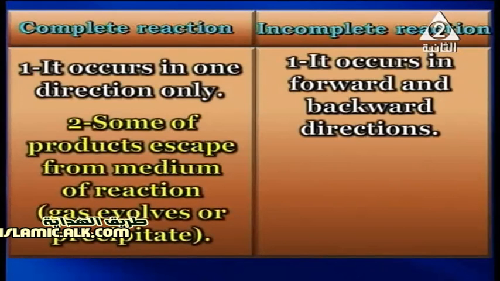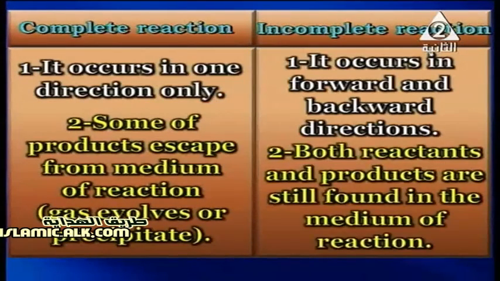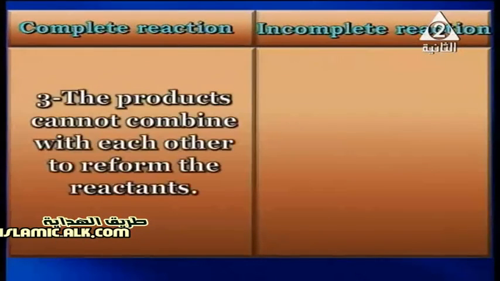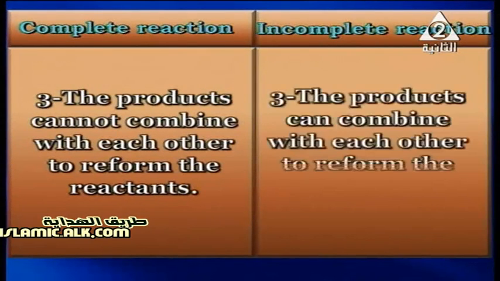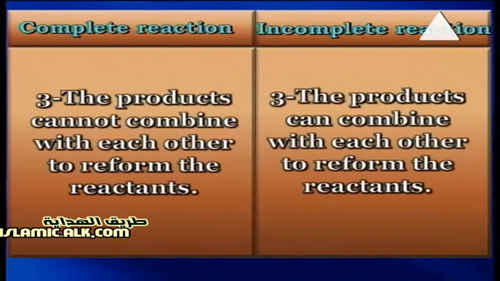In complete reactions, some of the products escape from the medium of the reaction in the form of gas or precipitate, while in the incomplete reactions, the reactants and the products are still found in the medium of the reaction. And in the complete reaction, the products cannot combine with each other to reform reactants, while in the incomplete reactions, the products can combine with each other to reform reactants again.